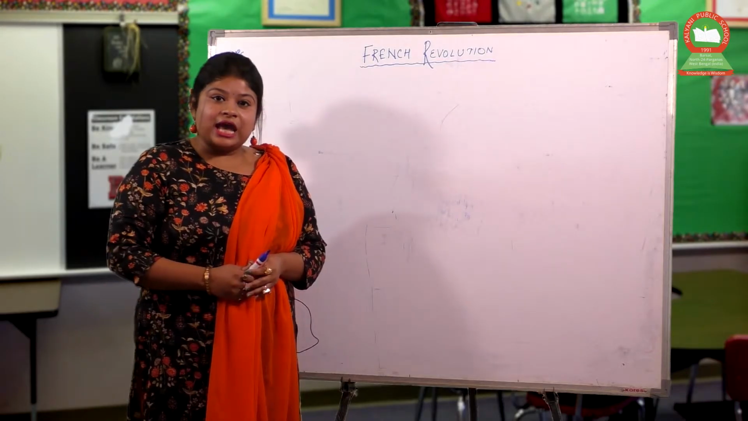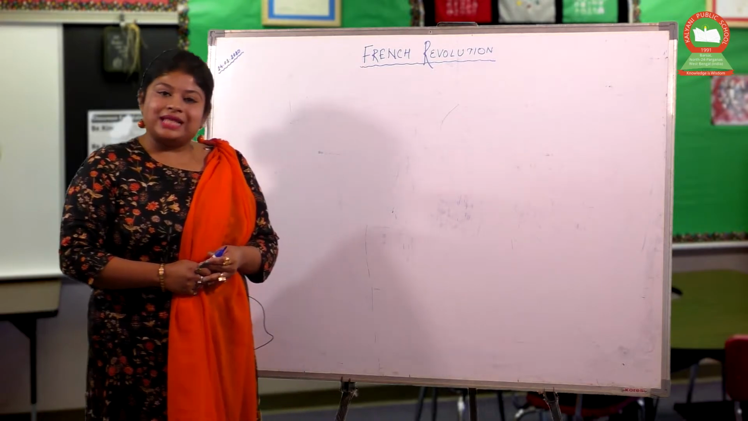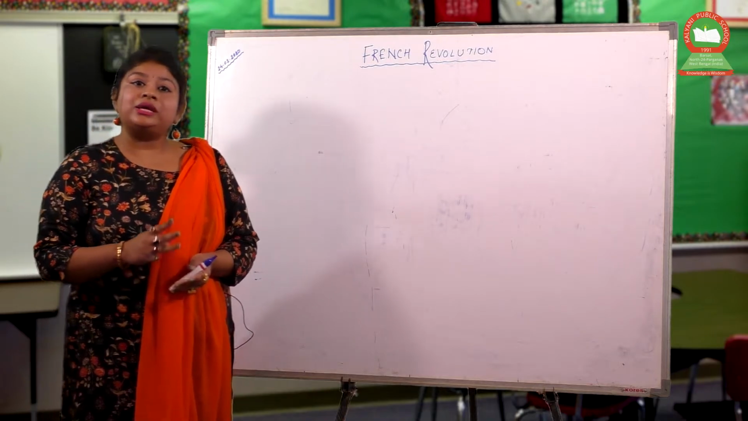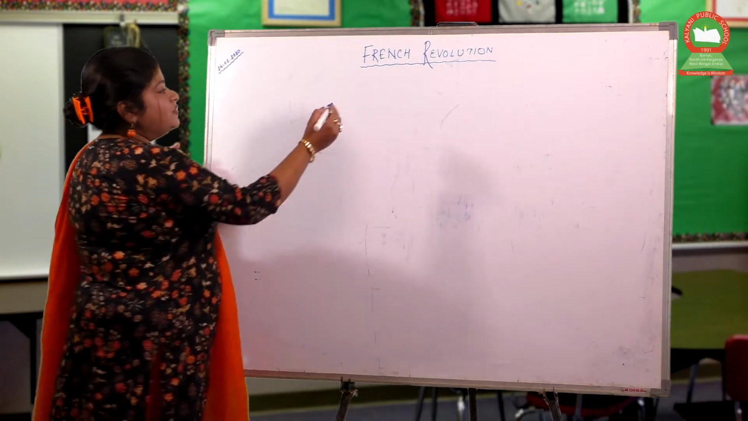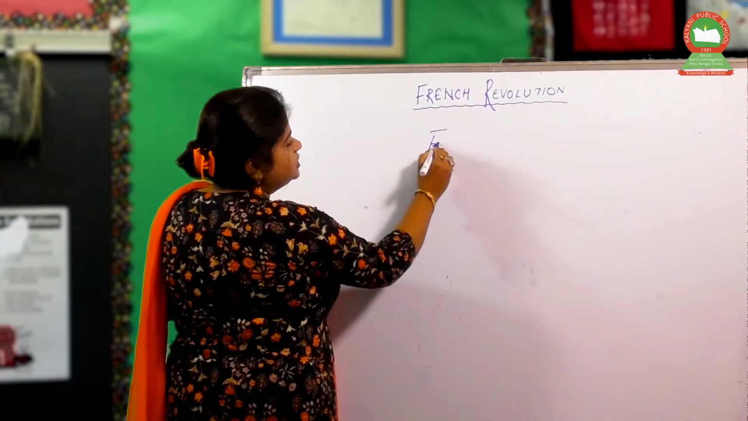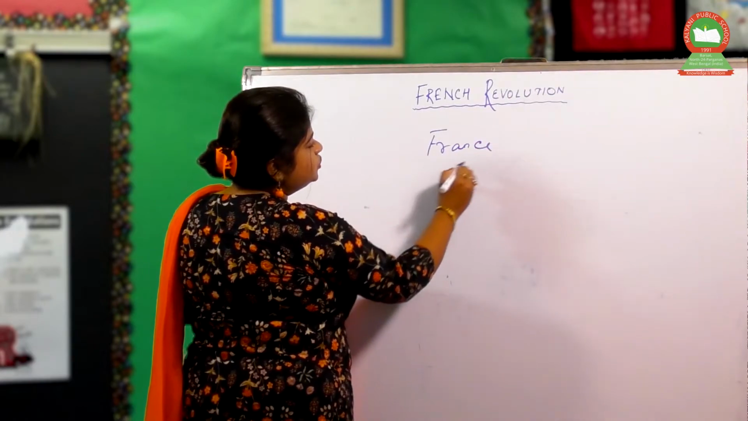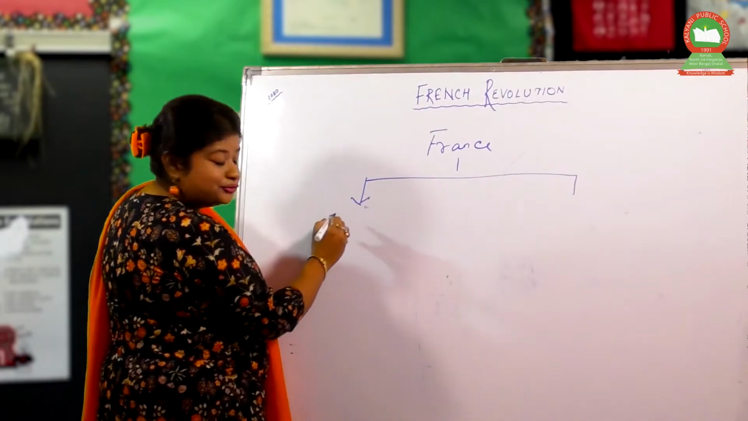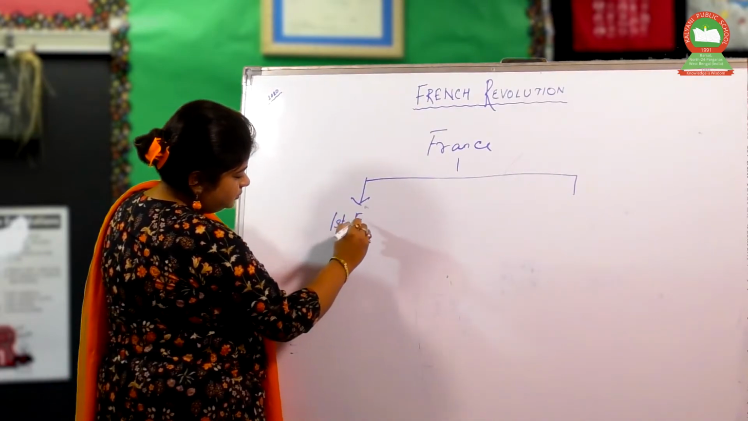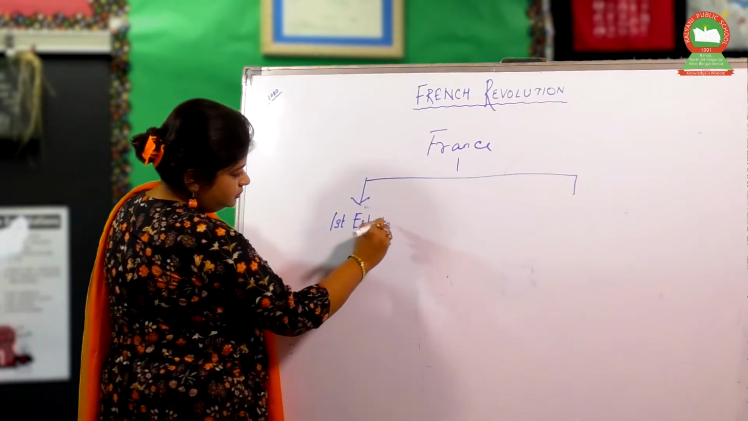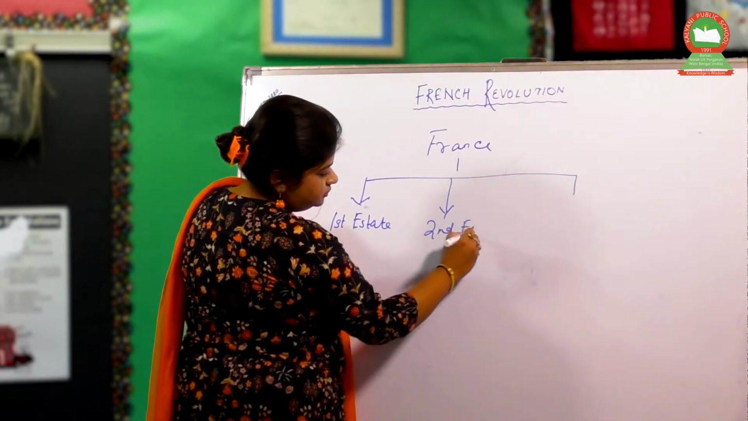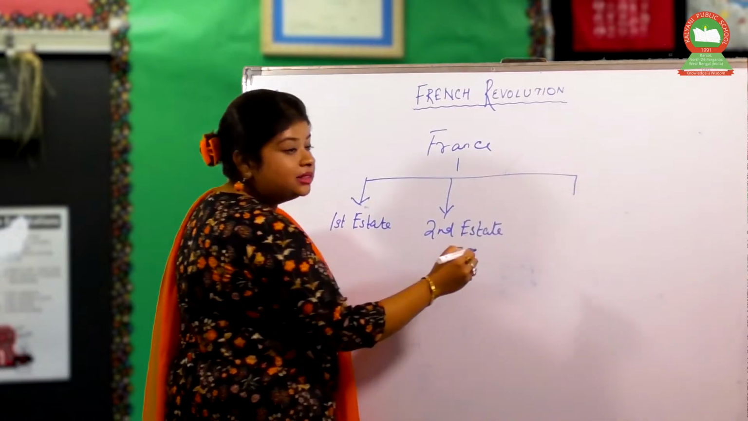At that time, the social state in France was such that France was divided into 3 estates. So we will see in what estates France was divided. France was divided into 3 estates at that time. The first estate, the second estate, and the third estate.